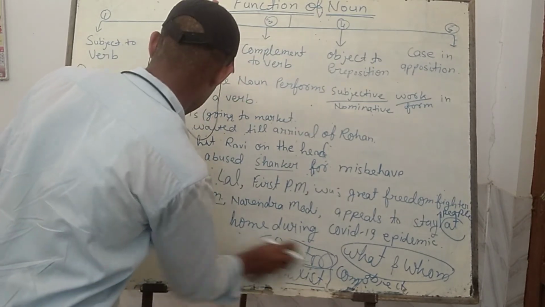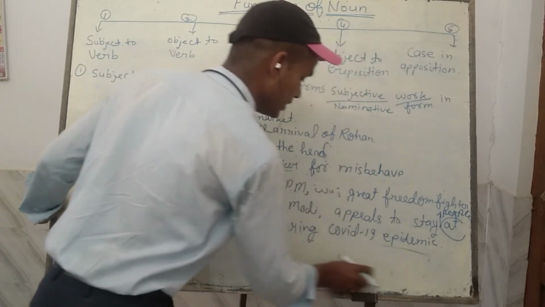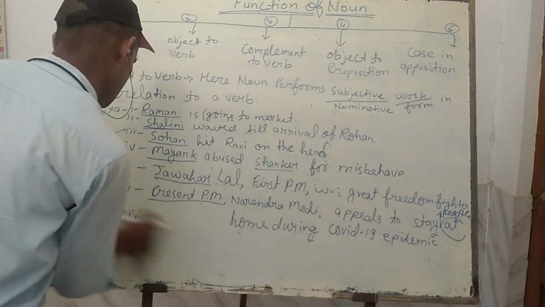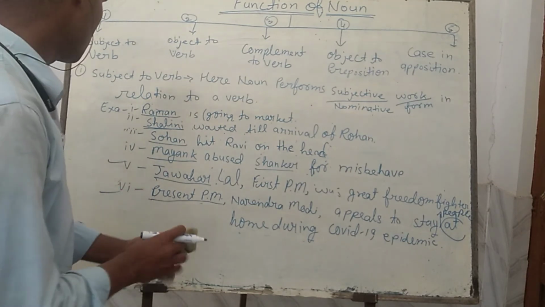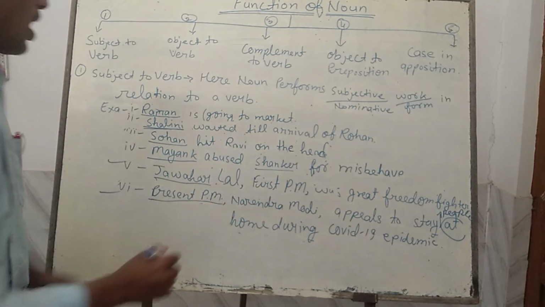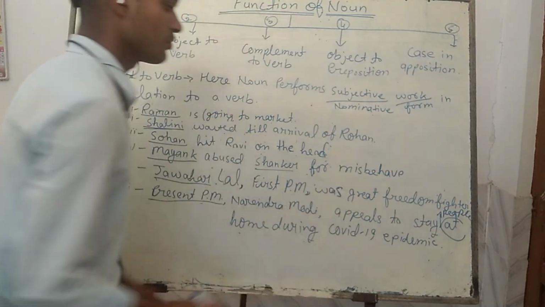For example, in the fifth and sixth examples, it is easy to clarify. You see clearly, there will be this example. First, in the fifth example, Jawaharlal. After this, the comma is put here, and then "was a great freedom fighter."